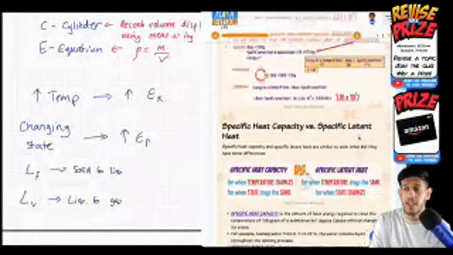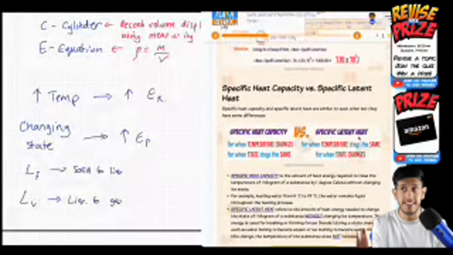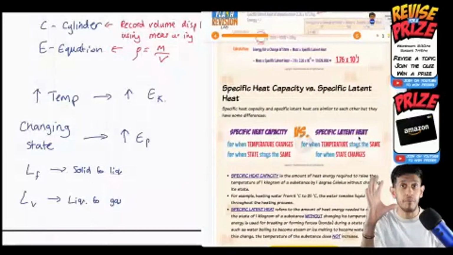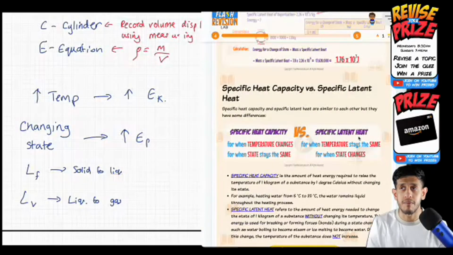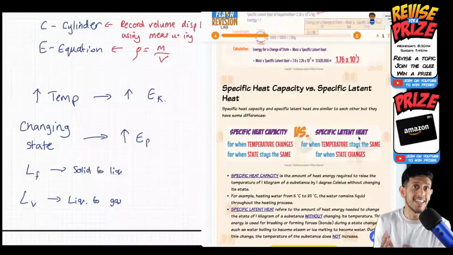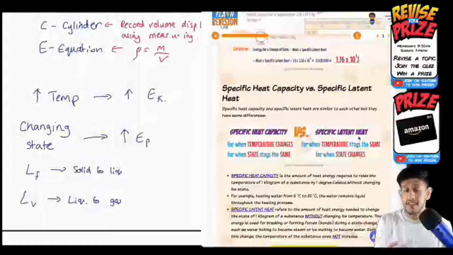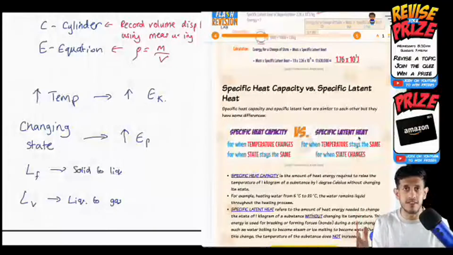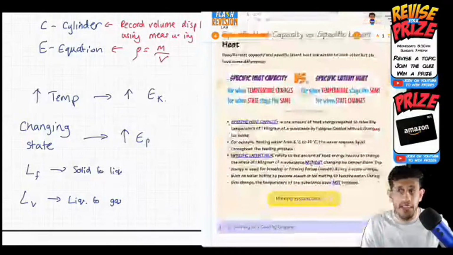The last bit I want to mention is the difference between specific heat capacity and specific latent heat. Specific heat capacity is the energy required to change the temperature of a substance, whereas specific latent heat is the energy required to change the state of a substance. Specific heat capacity is a kinetic energy change. Remember we saw earlier about internal energy? Specific latent heat is a change of state, so that's a potential energy change. You're breaking the bonds. So that is specific latent heat.